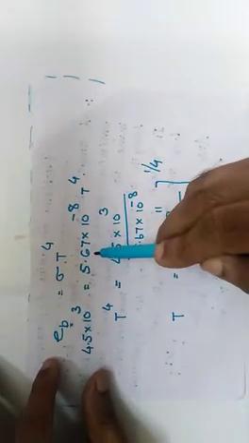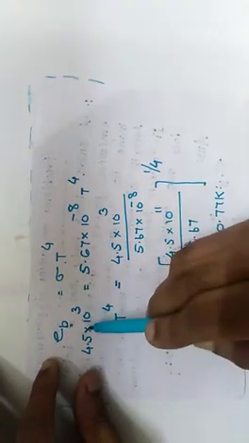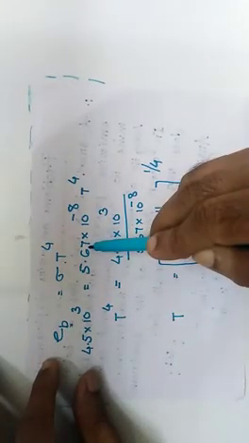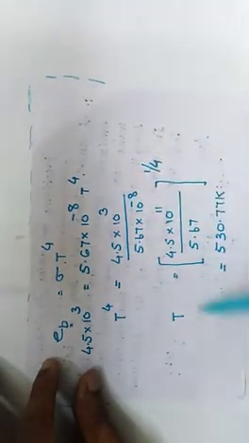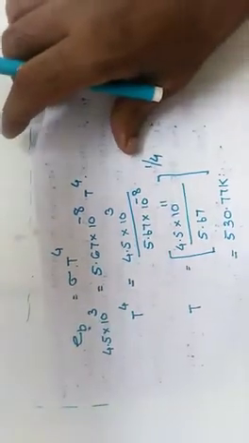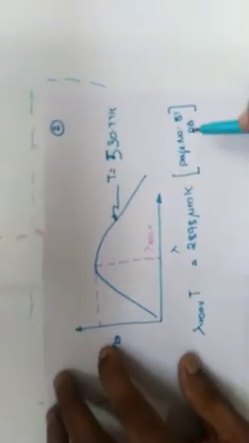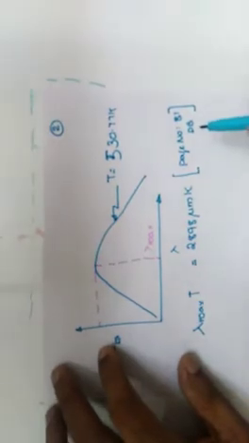Now the value of the Stefan-Boltzmann constant is available in the data book. EB is given. Sigma is known from the data book. What is the value of T? So it works out to be 530.77 Kelvin. Next part of the problem is, what is the wavelength associated with the maximum emissive power?